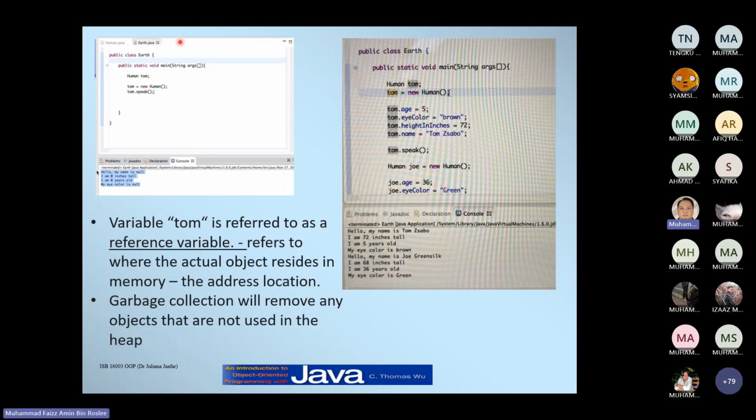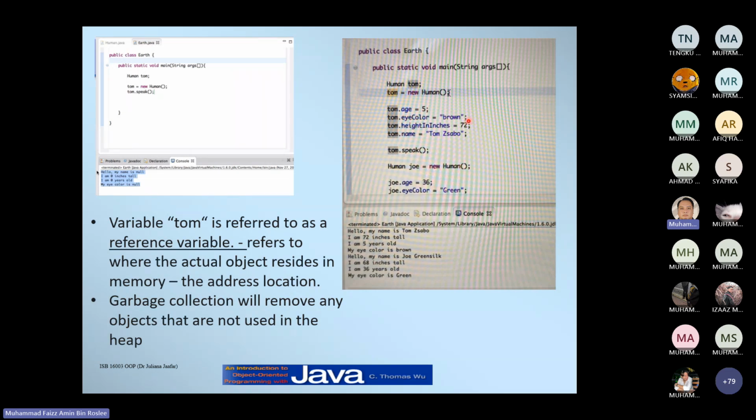Okay, so this is basically how the program works. The variable Tom over here refers to where the actual object resides in memory, or the address of the location. Garbage collection will remove any objects that are not used in the heap. So when you run a program, it will define everything and assign all the values.